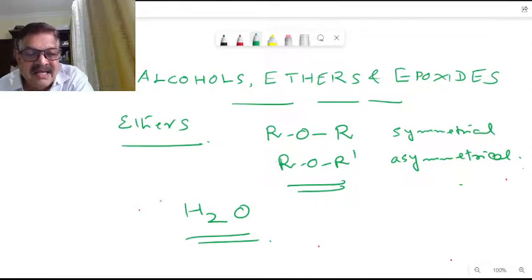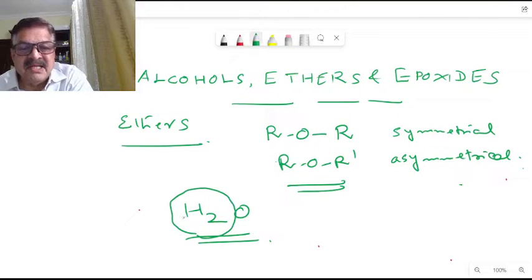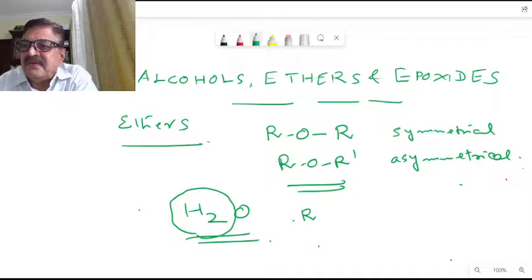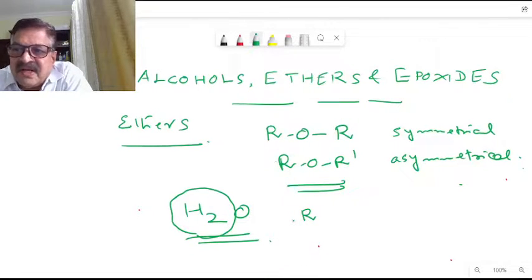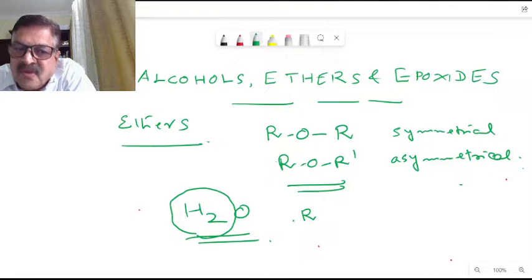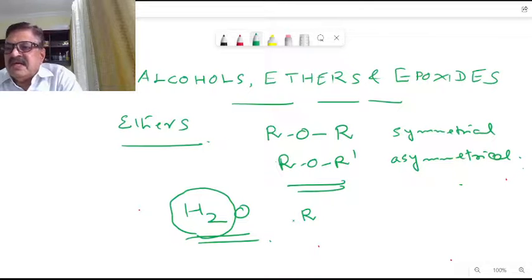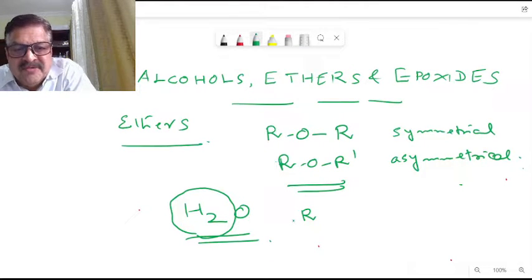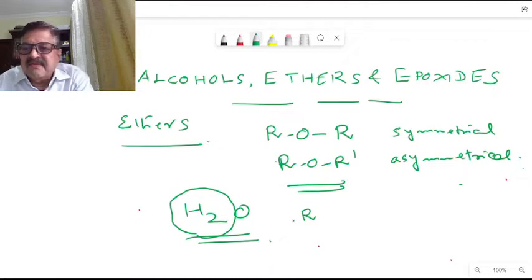Here in the case of H2O, if you replace this hydrogen atom by one R group, or two R groups, like that, you know. So alcohols and ethers are organic derivatives of H2O. They are formed by replacing one or both of the hydrogen atoms on oxygen by R groups. So that is alcohols and ethers.